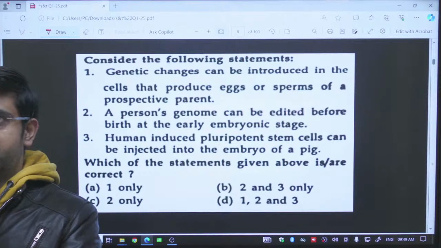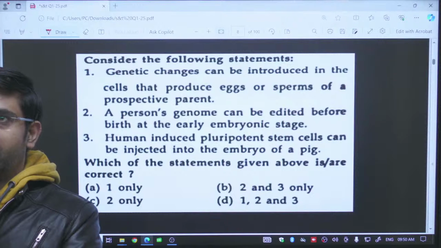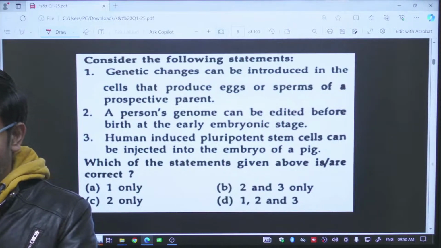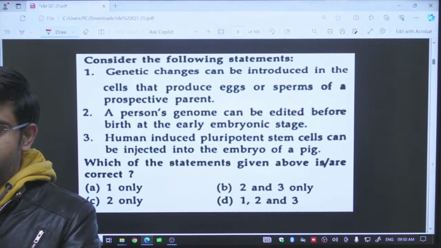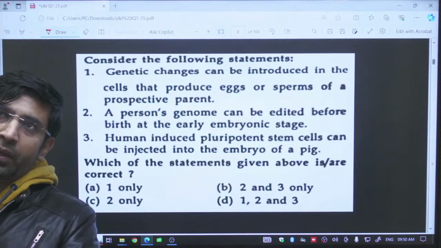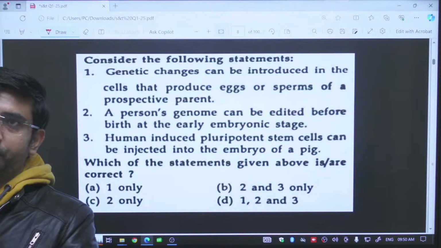If we harvest this zygote, in this zygote we again have DNA. DNA is again a polynucleotide. If I can edit one polynucleotide, why can't I edit another polynucleotide which is present at a later stage? I can do this also. Again, the term used here is can be. So this statement is also right.